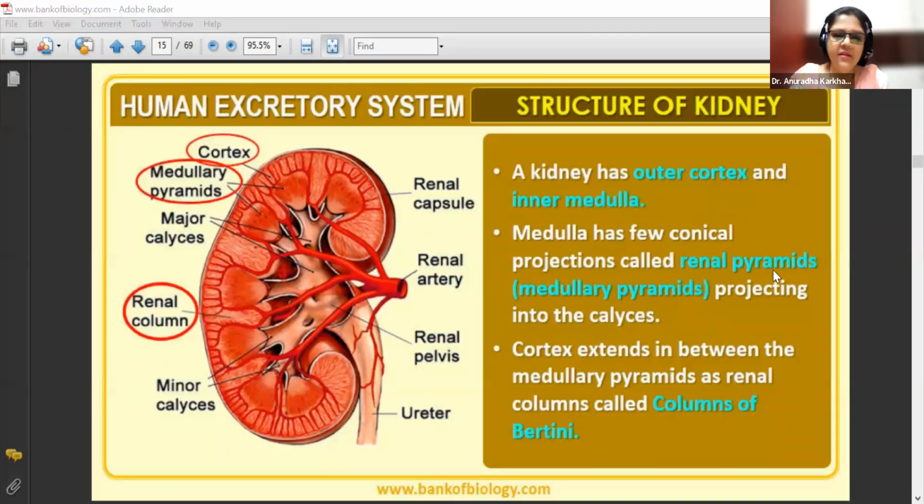Columns of Bertini. Okay, got it? So this is again a very common question that they ask you, that columns of Bertini are present between two adjacent medullary pyramids, which is nothing but the cortex which has come down to get sandwiched between these two structures. So there are so many, see in this diagram only you can see so many. Renal column दिखाई दे रहा है बेटा? Circle किया है renal column, column of Bertini. ठीक है?